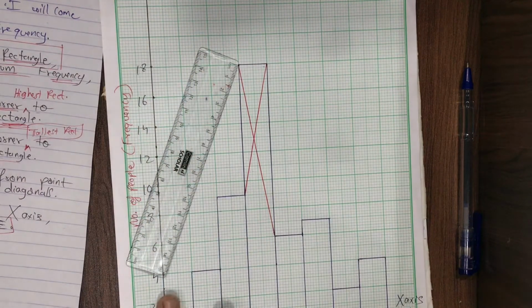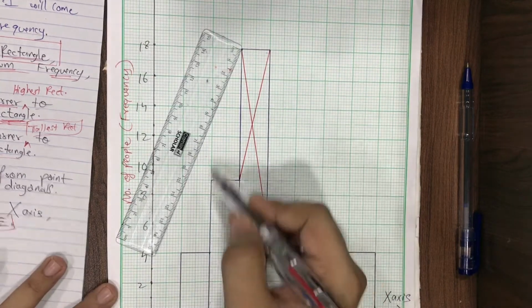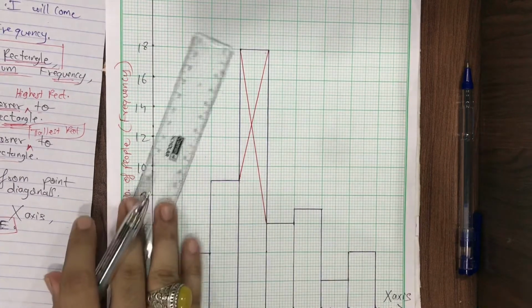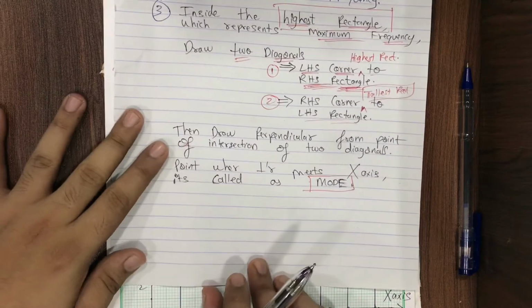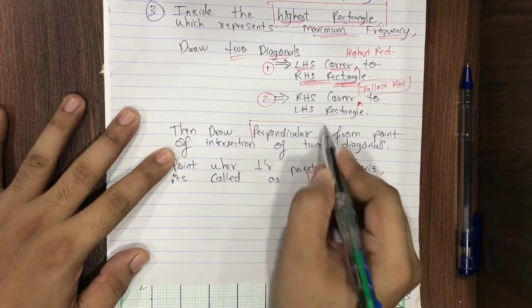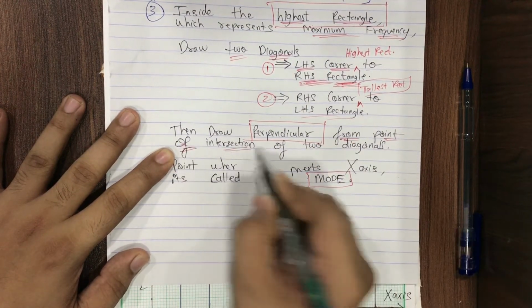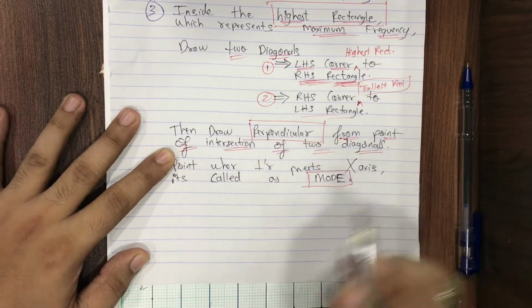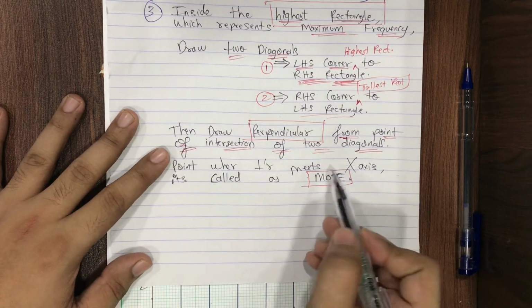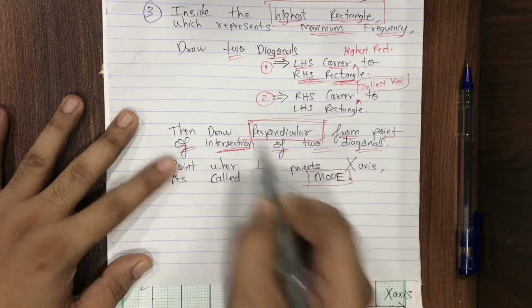Okay, students. So here we got the answer. Our two diagonals are intersecting at a single point. Now let's read the note once again, students. Pay attention. Then draw perpendicular from the point of intersection of the two diagonals. Of course, the two diagonals intersect at a single point. From that point of intersection, draw perpendicular.